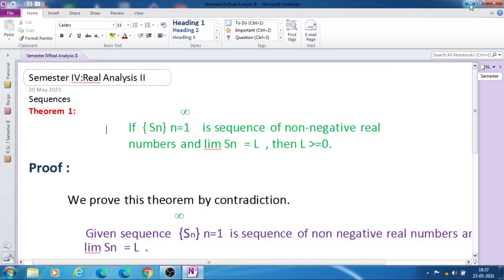Hello students, in the previous lecture we have seen what is meant by sequence and subsequence. In this lecture we see a theorem.